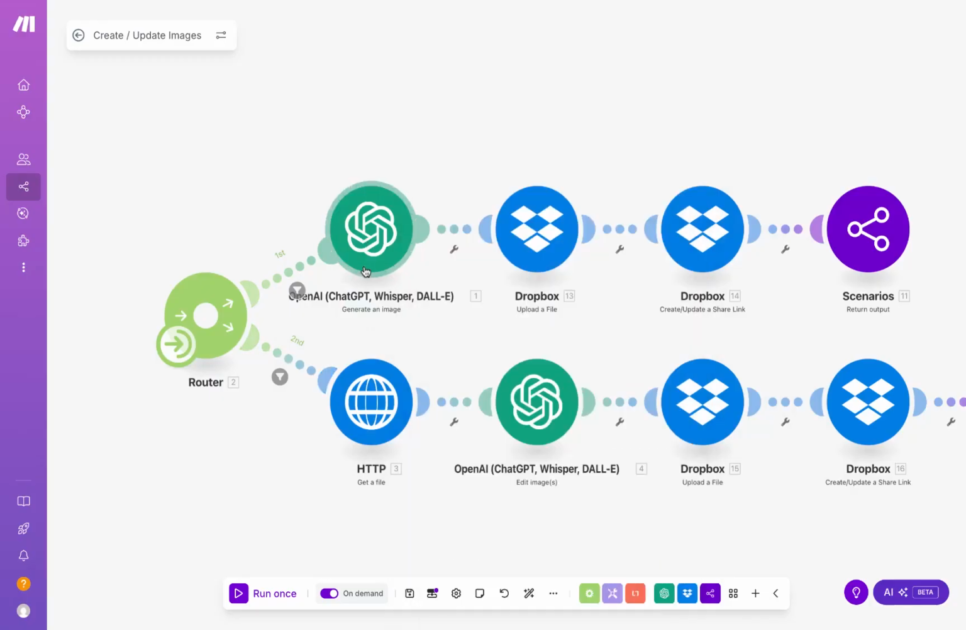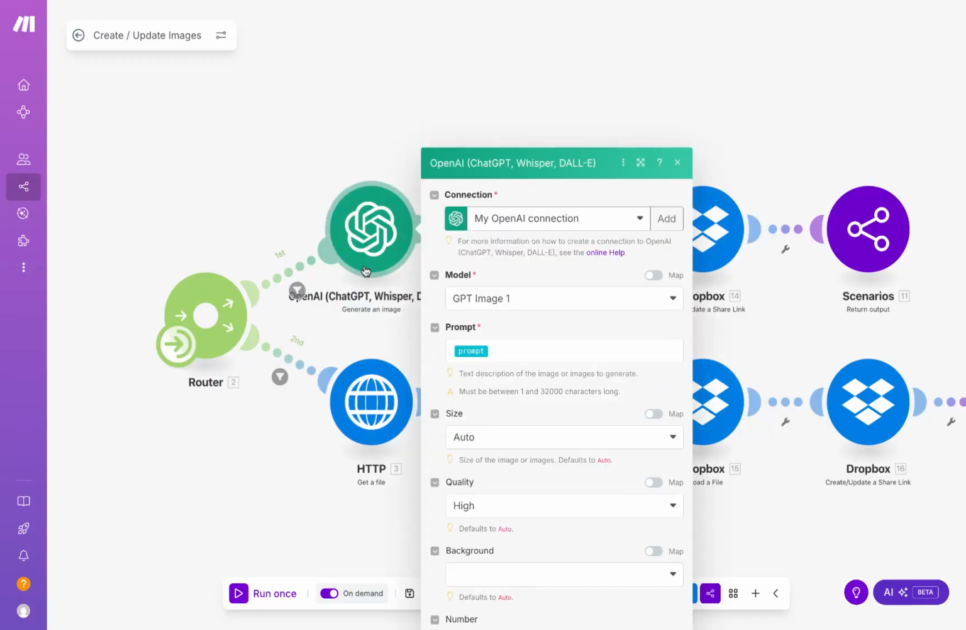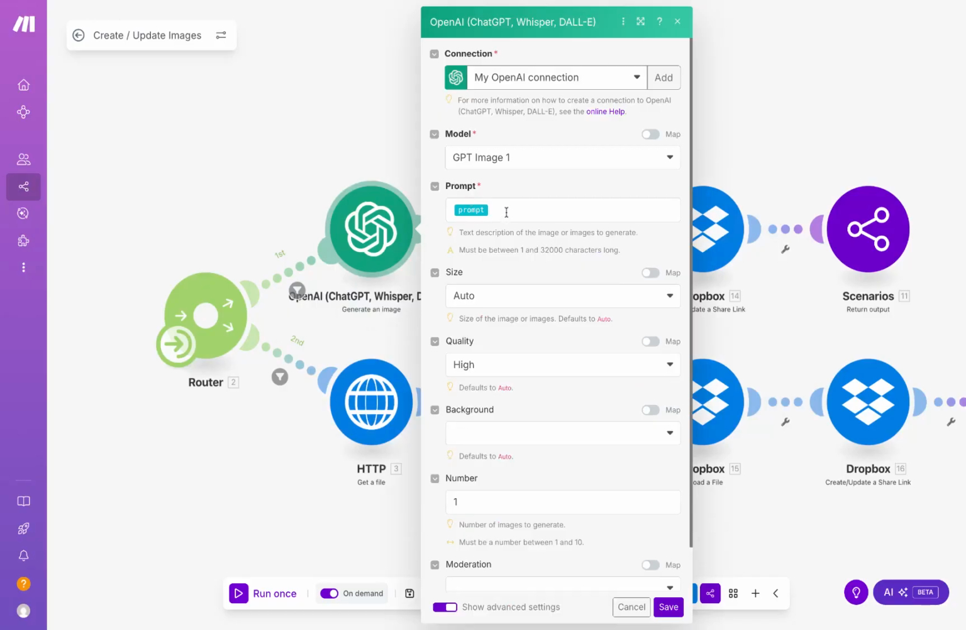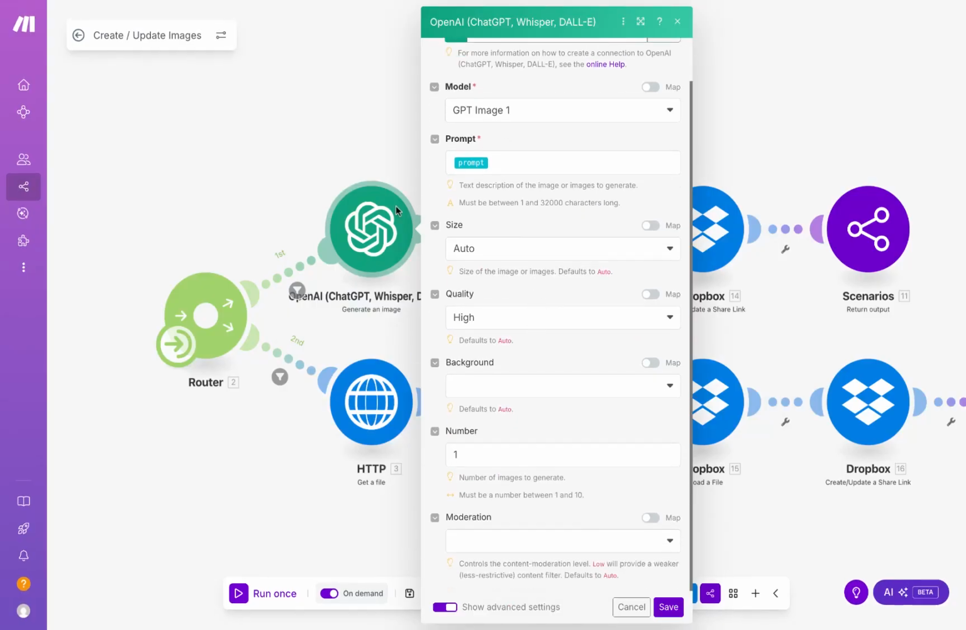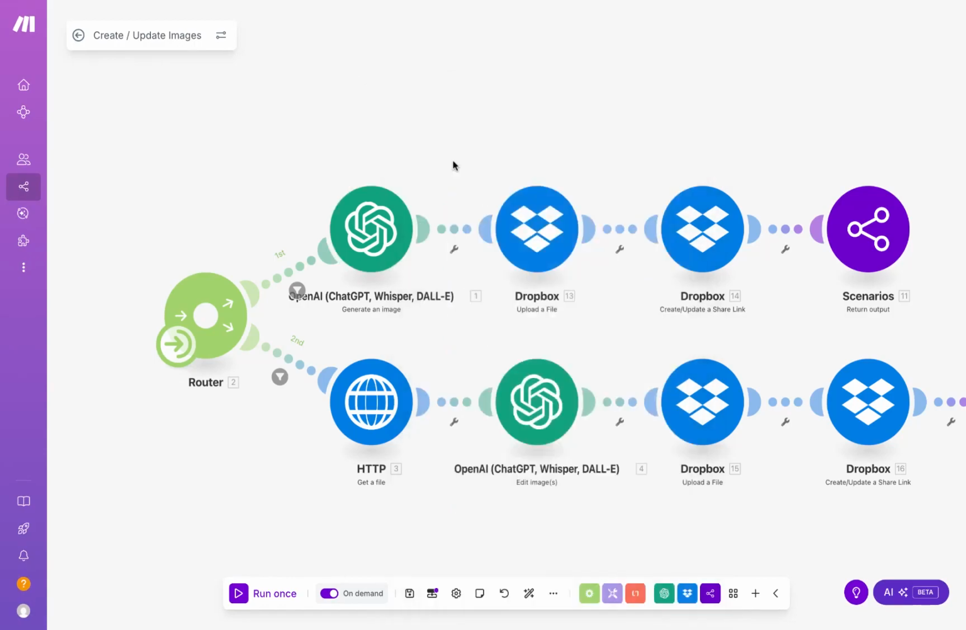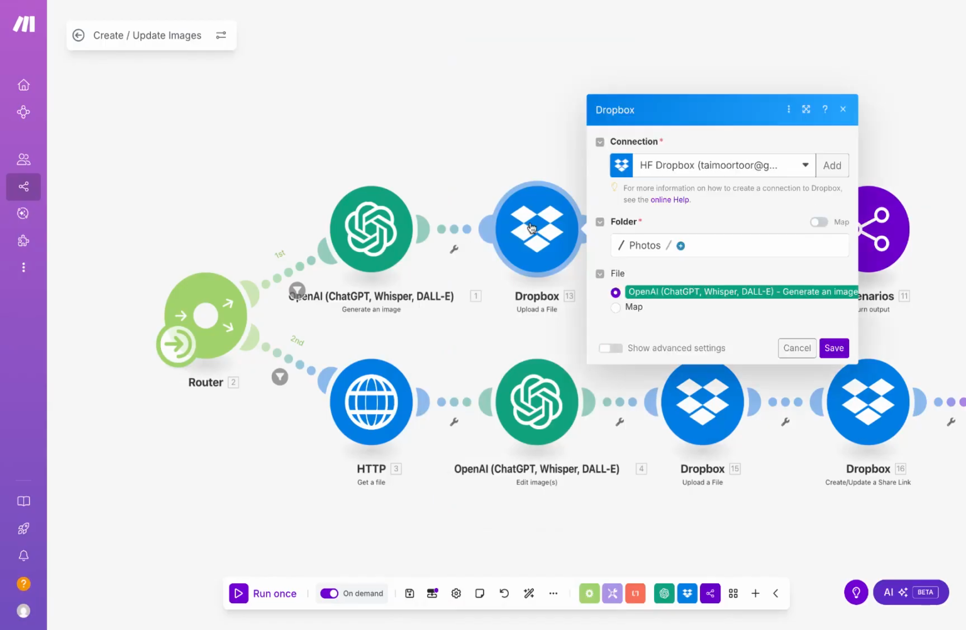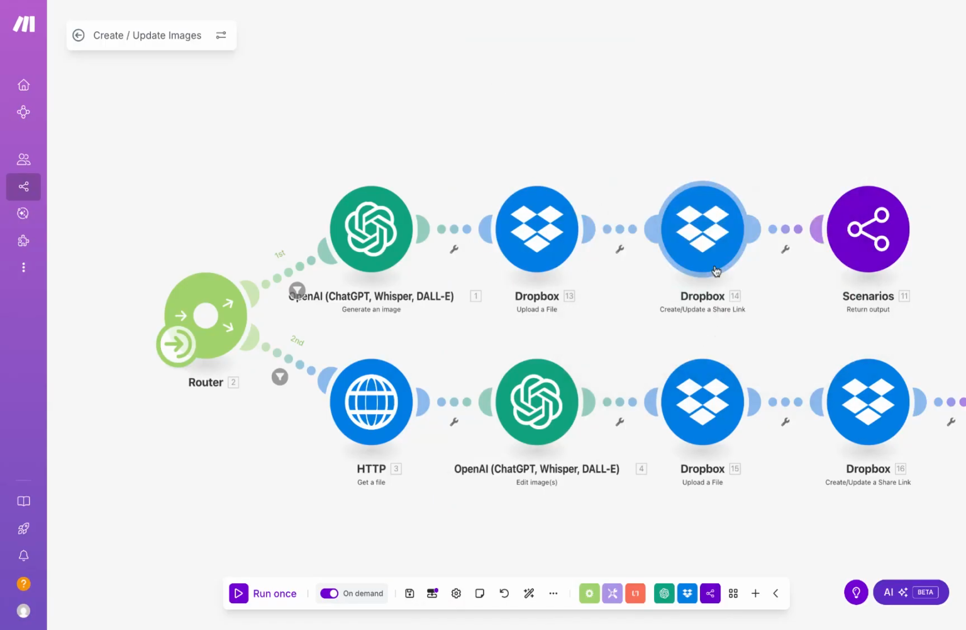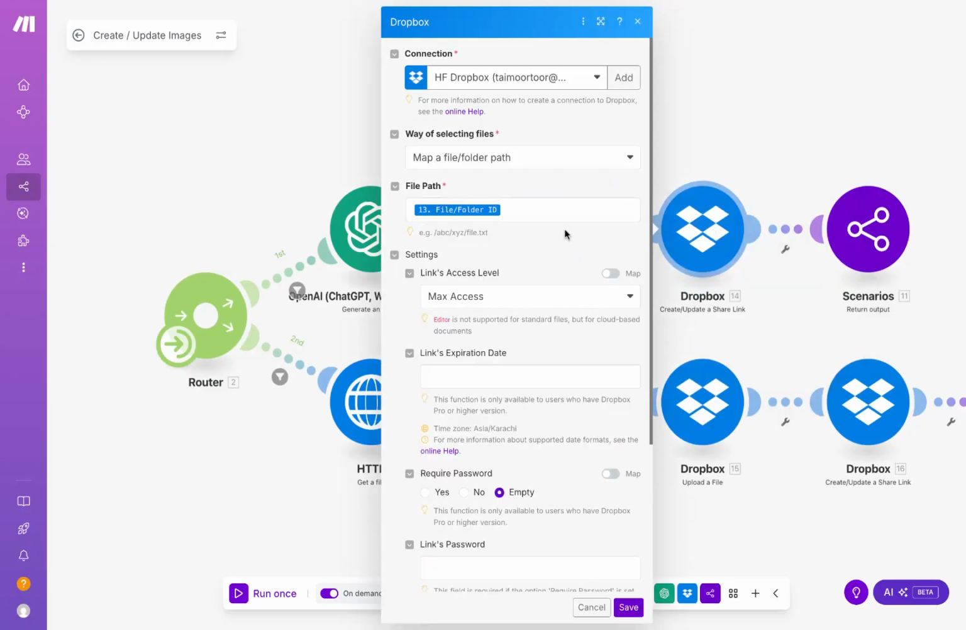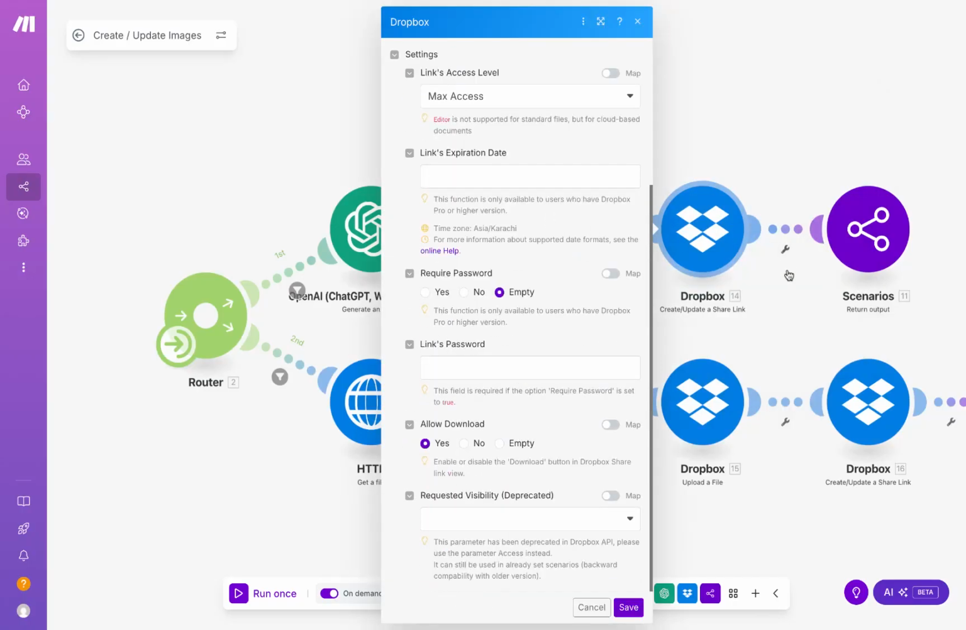Next, we're going to use the generate an image module by OpenAI and pass the agent's generated prompt using GPT image 1 to create a new image. When we have a result of an image, we're going to upload that file to a Dropbox folder. Then we'll create a share link, then we can send to the user.